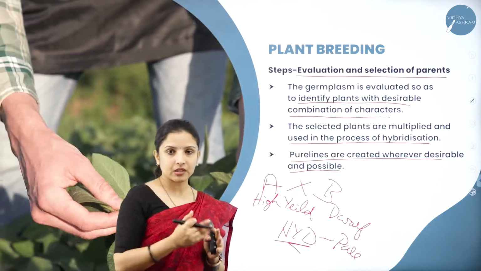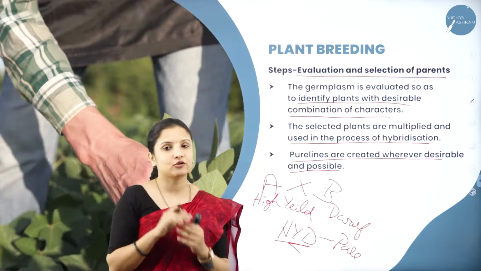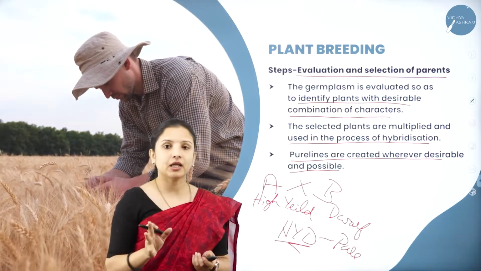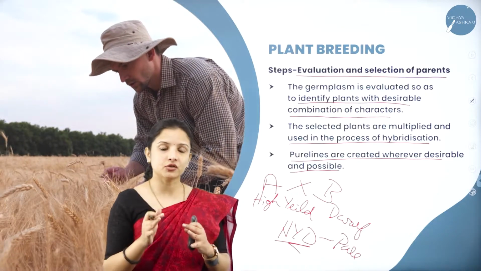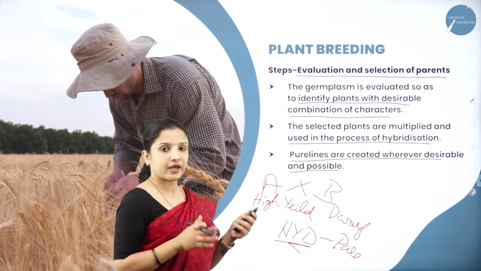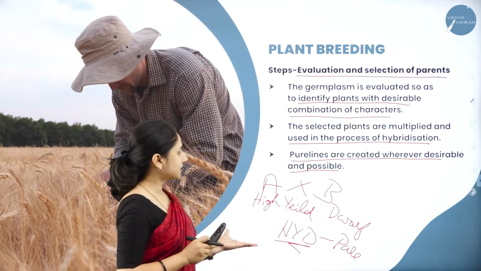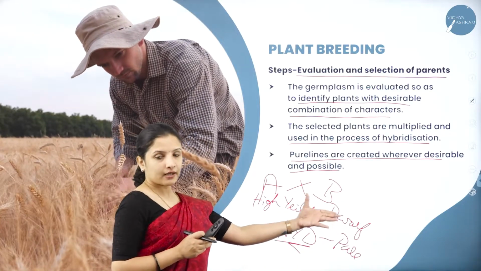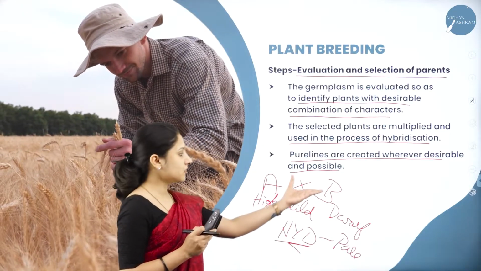And whenever the farmer comes, he can give that particular set of seeds to the farmers. Now, it is the duty of the farmer to maintain that particular trait throughout the generation. So that is evaluation and selection of parents is done now. So I gave the example of he has selected the parent having high yield and dwarf. And now he has a set of seed having the pure lines.